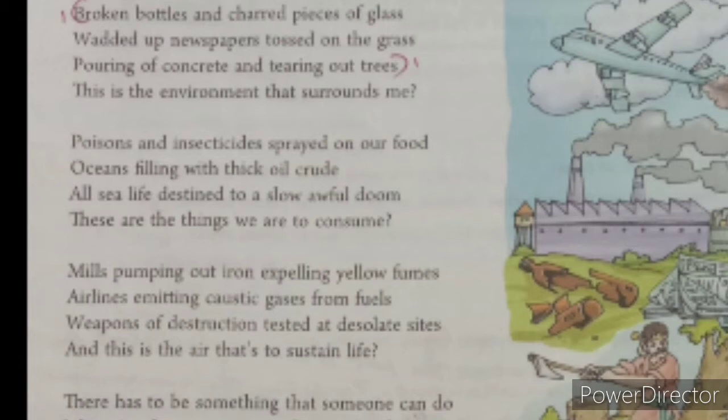So all this is harmful to the sea animals. The sea life is harmed by this type of environmental damage. So what are we consuming? The insecticides and poisons which are sprayed on our food, we are consuming. So we should clean our food and then eat it.